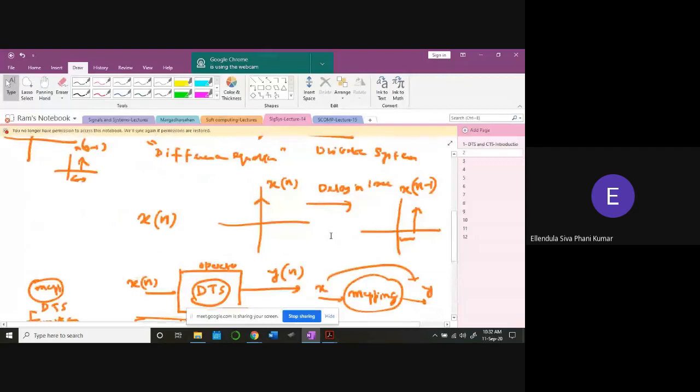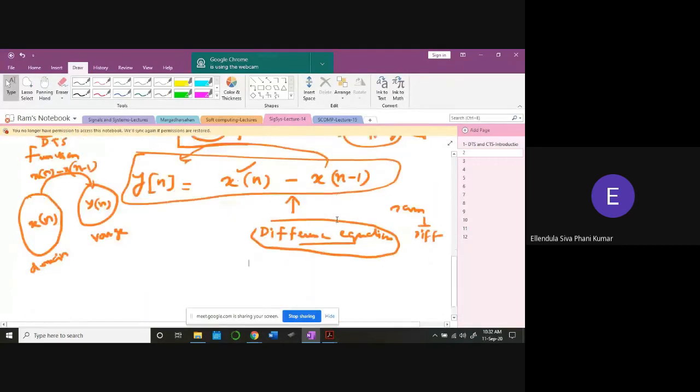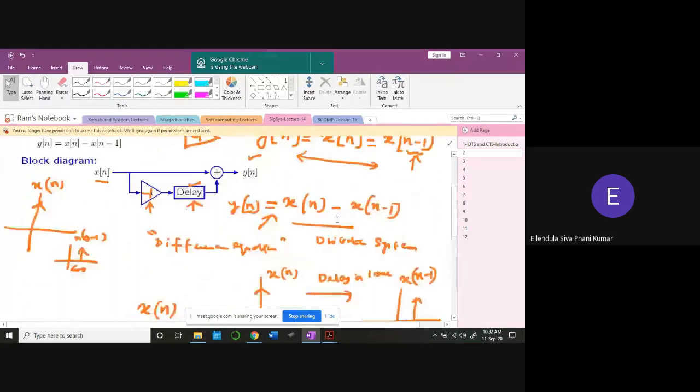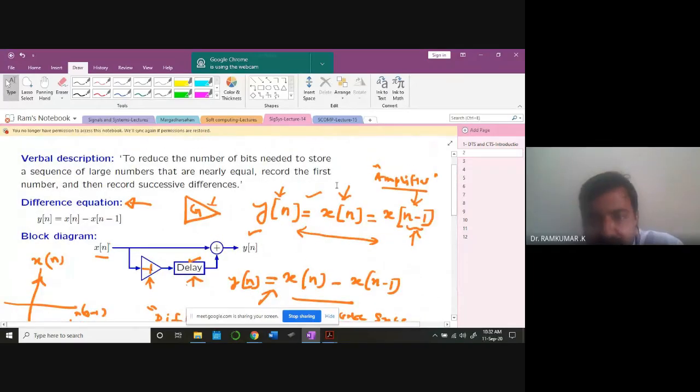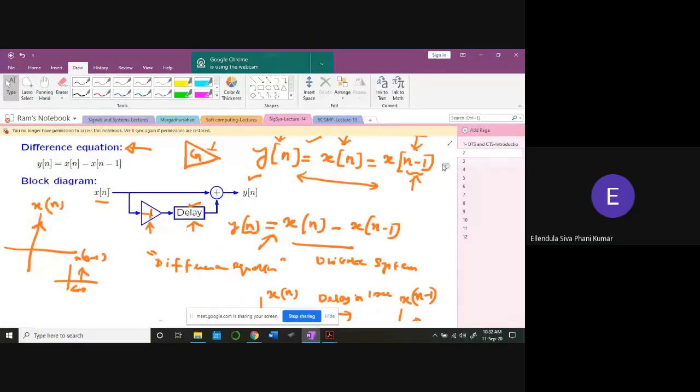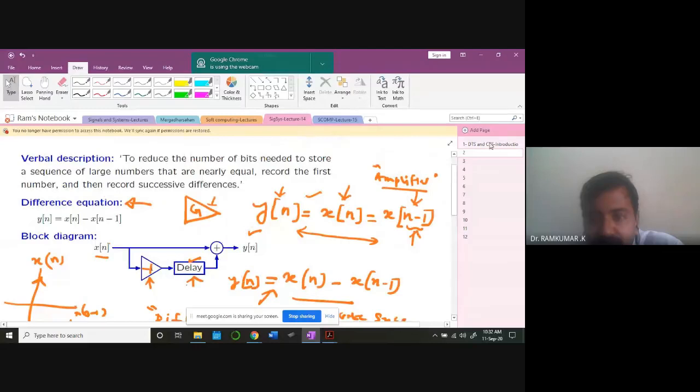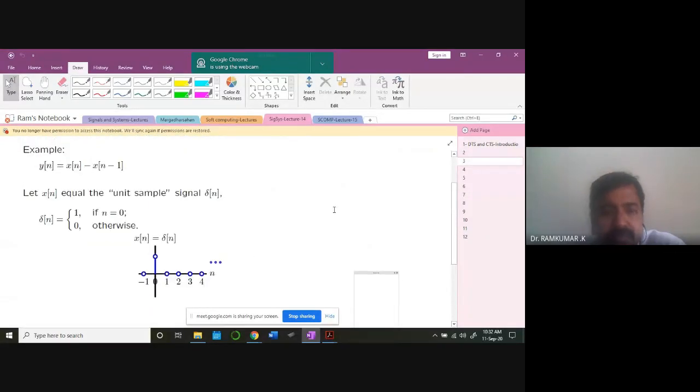Sir, explain another model, sir. Which one? Another model, some graph. Yeah, that will be there. Wait a minute. No, we'll be seeing an example. You'll understand it clearly. Look at this. Now take up this example. So this is my system with a difference equation.